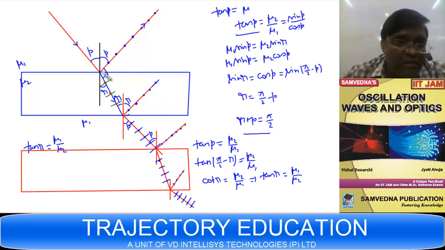You are seeing that the perpendicular vibrations are getting sieved out at this point, this point, this point, so the amount of perpendicular vibration goes on decreasing.